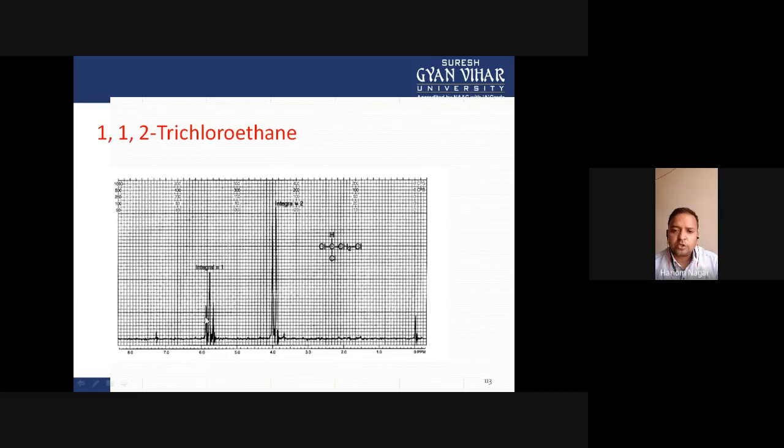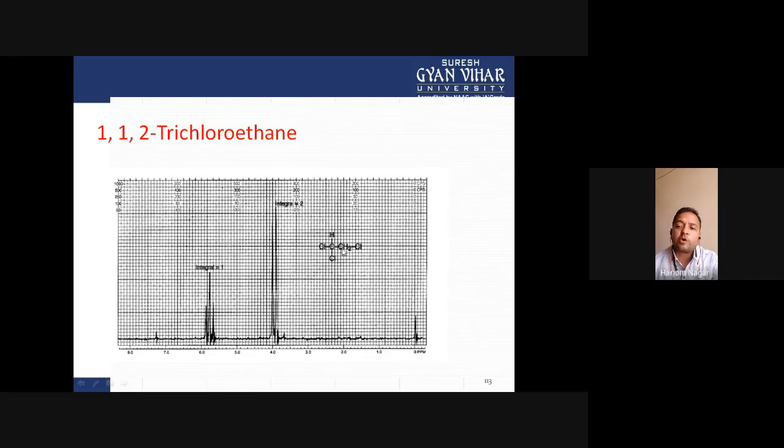But now the question is, these signals do not appear as singlets. There are several peaks in the multiplet. Here are two peaks of the same intensity. So why do two peaks appear in this multiplet for CH2 protons?